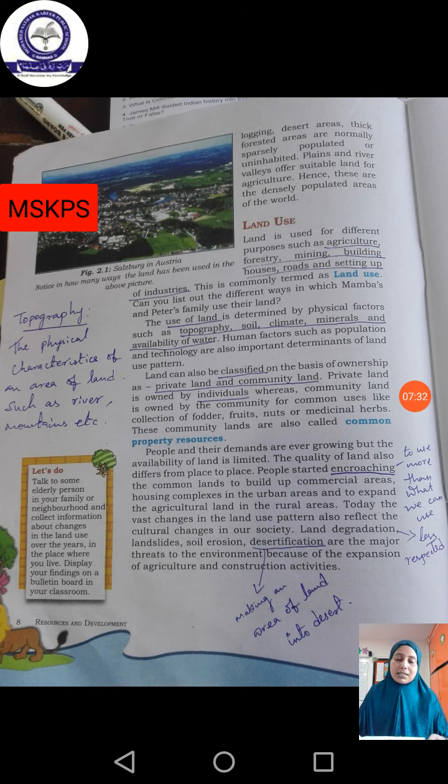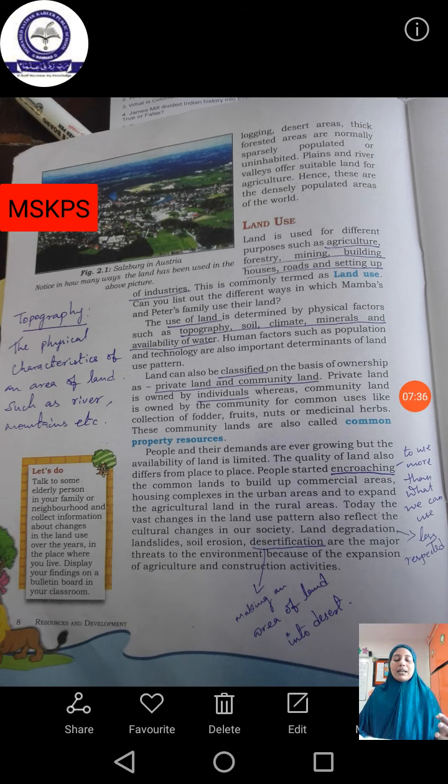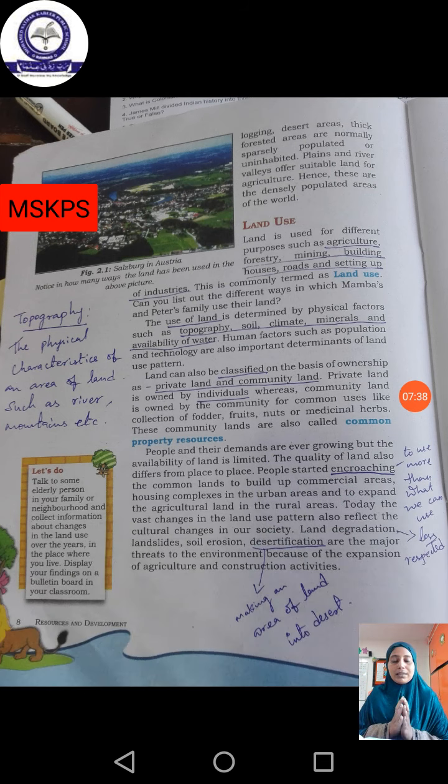As I told you before, when we are buying or selling a land, we consider so many things inside or around the land. How is the water facility in the land? What is the soil condition in the land? And how is the surrounding? These are all the things we discuss when we are talking about a land. So what we have to discuss is physical factors, that's all.